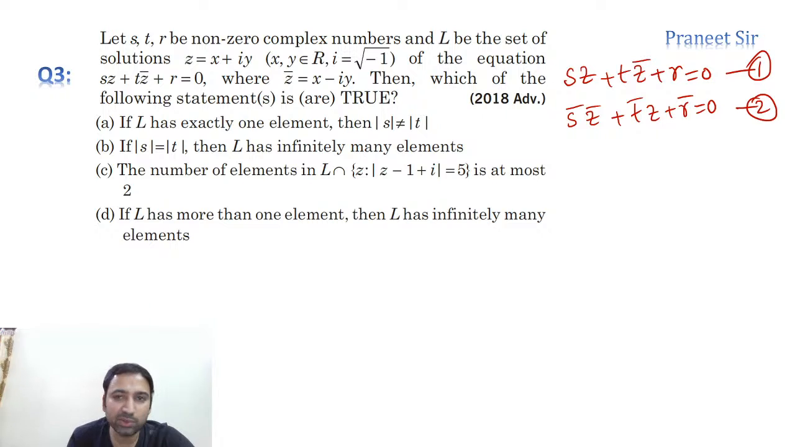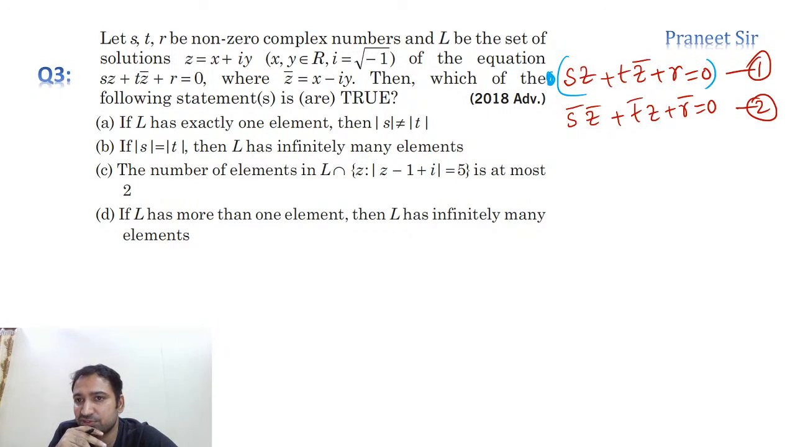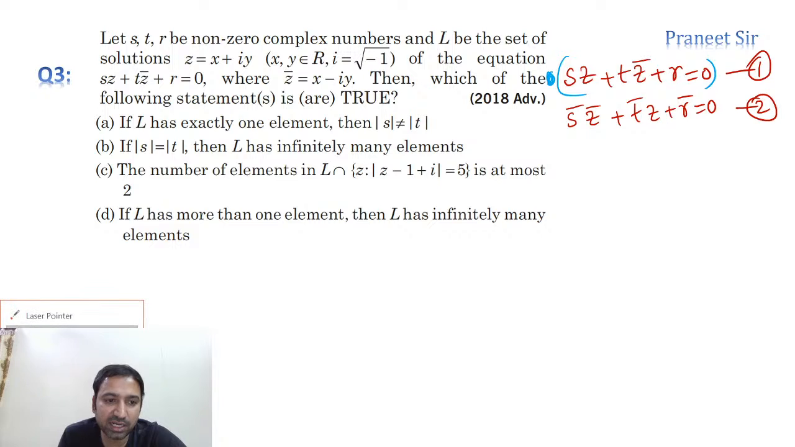Right. So for that, what I'll do is, first equation I'll multiply with S bar. Okay. Can I do that? Why? Because our aim is to calculate Z, guys. So tell me, first equation how much we should multiply, and second equation how much we should multiply. First equation I'll multiply with S bar, and second equation I'll multiply with T. That's it. Simple, guys. Very simple.